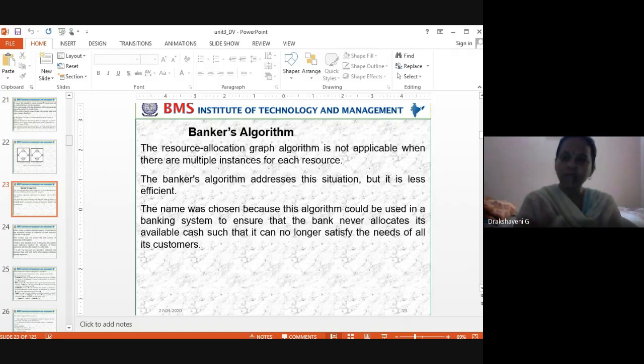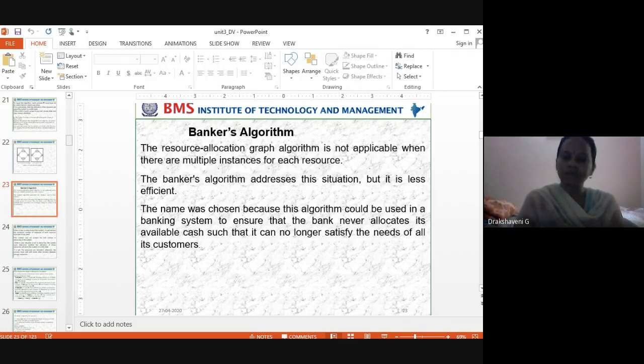Then what do I have to do? I have to wait till Chaitra completes her work and gives back her resources. After she gives back, if it is available, then I'll give to Mithili. And in the same way, Bhavisha will also ask me for some other resources.